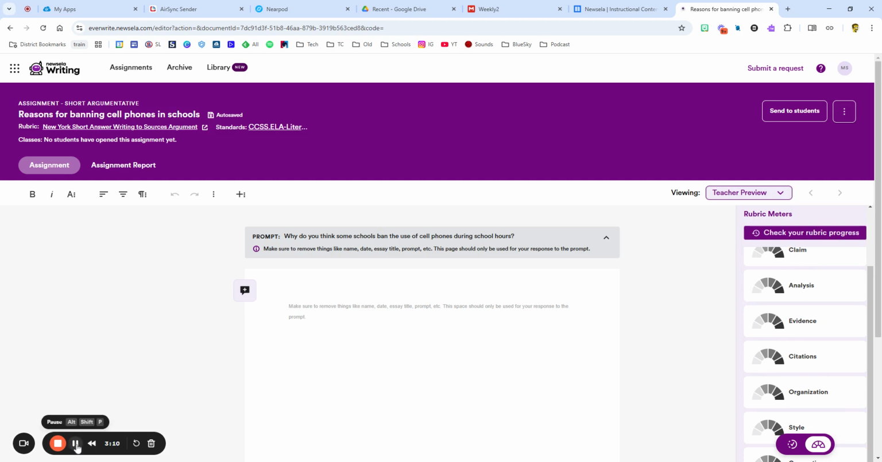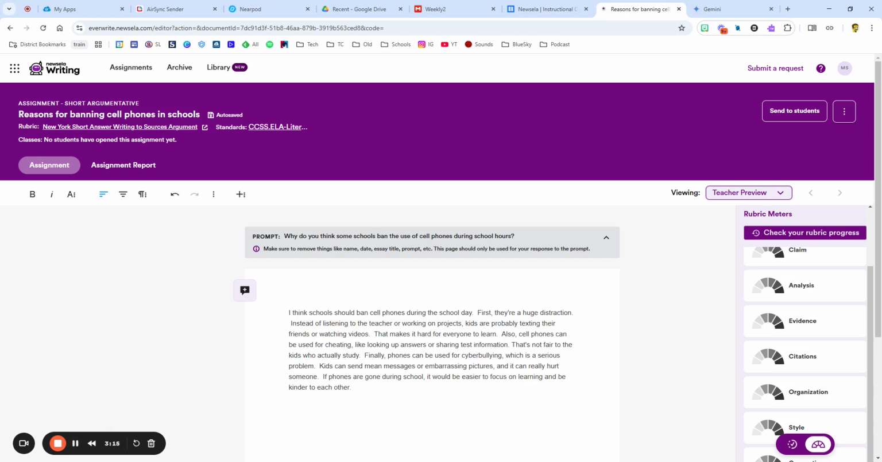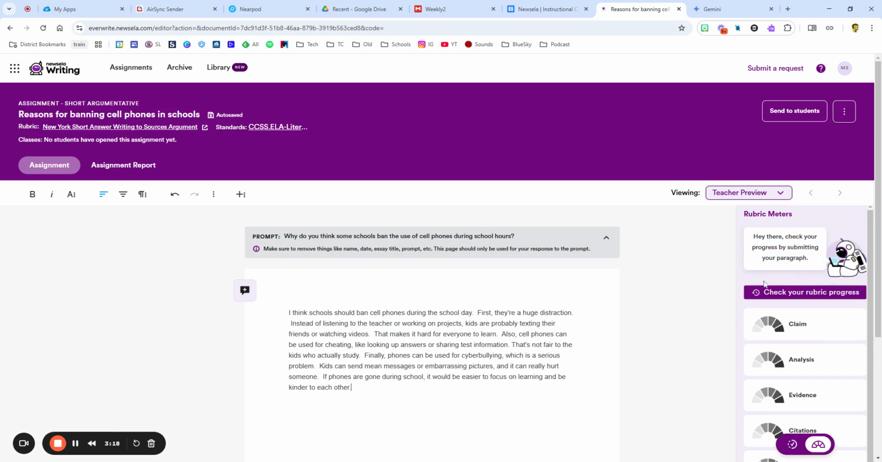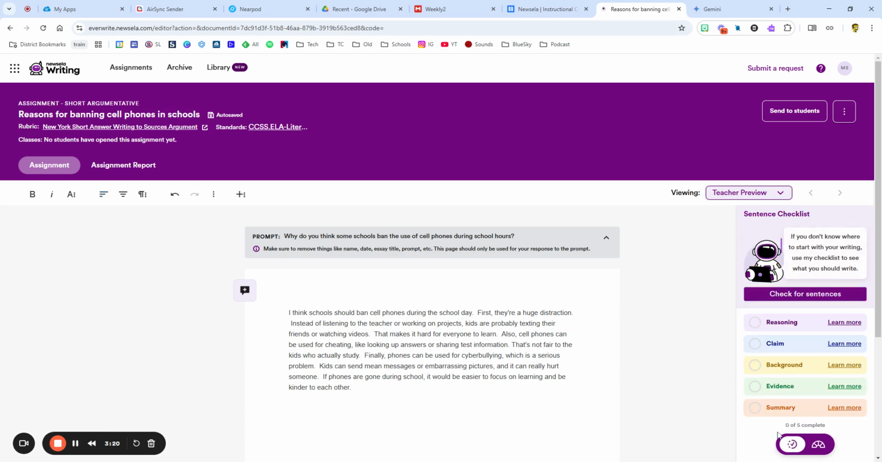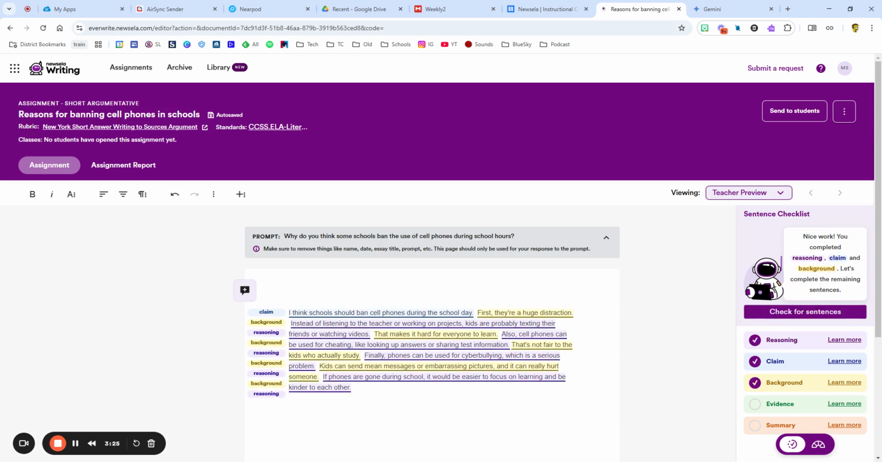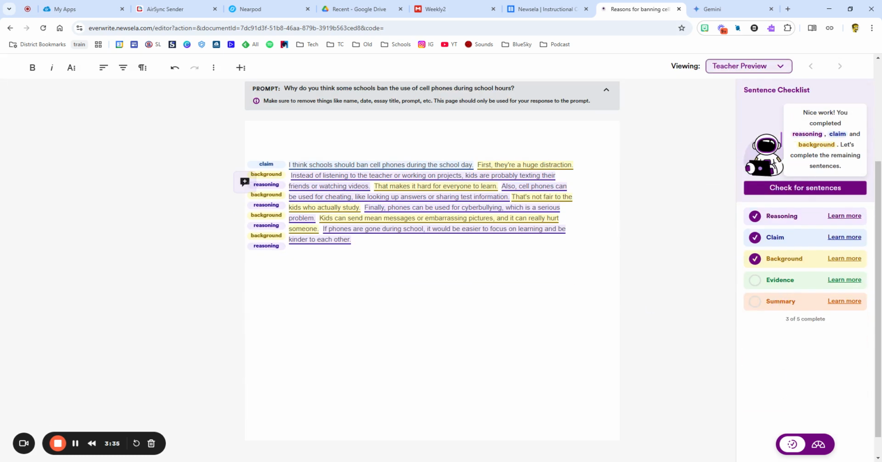So I'm going to try to find a sample here. All right, so I found a piece of writing here. What I'm going to do is I'm actually going to cut and paste this into here. And as I start doing this, I'm going to hit the button that says check for sentences. And what this is going to do is it's actually going to go through and scan it. So you can see that I actually have claim, reasoning, background. Not a lot of evidence and not a lot of summary. And you can see it actually went through and scanned and highlighted in different colors. The background is in yellow, the reasoning is in purple, the claim is in blue.